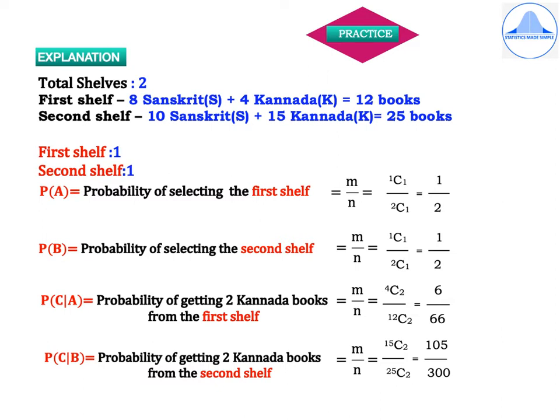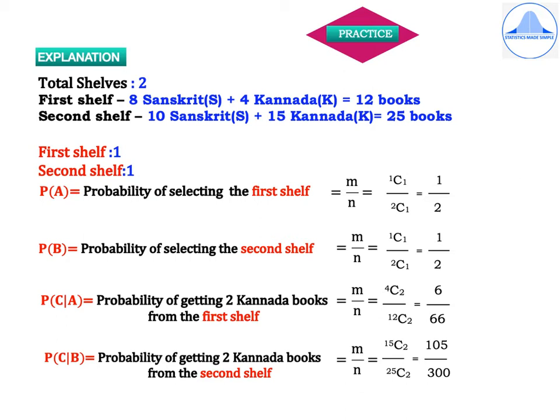Next, we'll find out P of C given A, which is the conditional probability. Now, what do you understand by P of C given A? It is probability of getting 2 Kannada books from the first shelf. And the formula which you are going to use is M divided by N, which is equal to. Now, remember to use only the first shelf, and then we are taking into consideration only Kannada books. So, in the first shelf, there are 4 Kannada books, and you have to choose 2. So, the numerator will be 4C2 divided by the total number of books in the first shelf, which are 12, and out of 12 books you have to select 2 books, so the denominator is 12C2, which simplifies to 6 divided by 66.